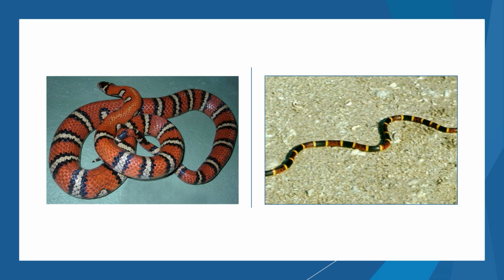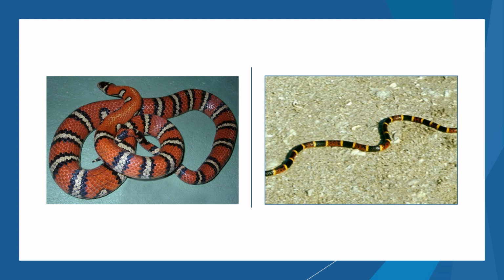There's a little saying that helps you remember this, and I want to see if I can remember it right. So it goes something like, if red touches yellow, you're a dead fellow. If red touches black, you're okay, Jack. So if red touches yellow, look at the one on the right. The red color on the snake is touching the yellow color on the snake, you're a dead fellow.